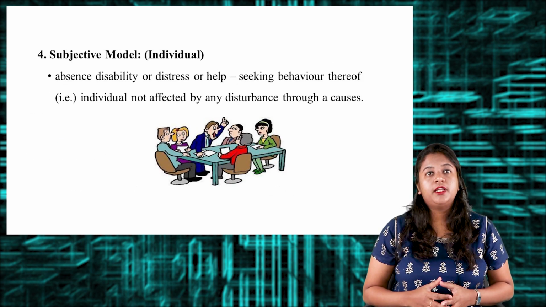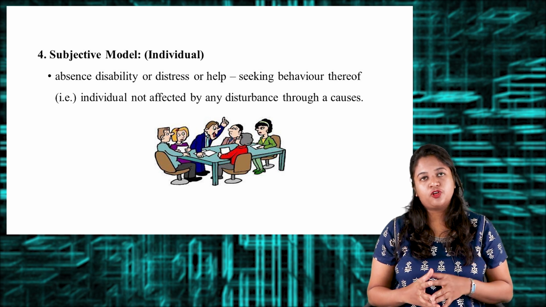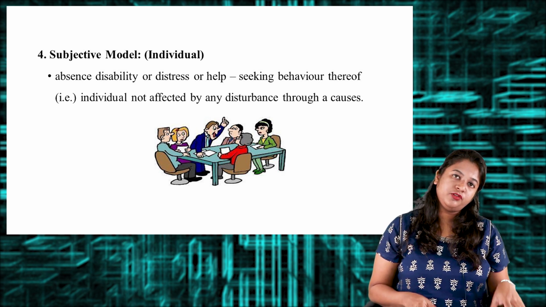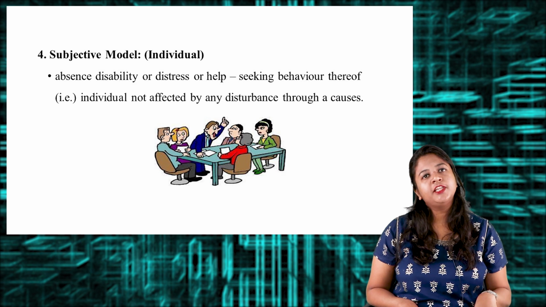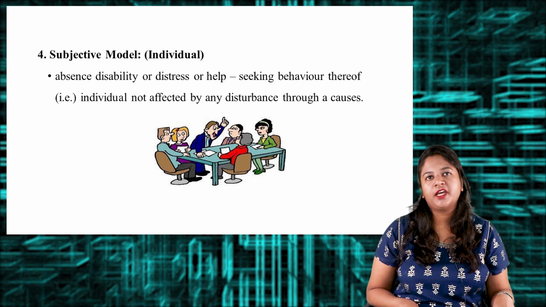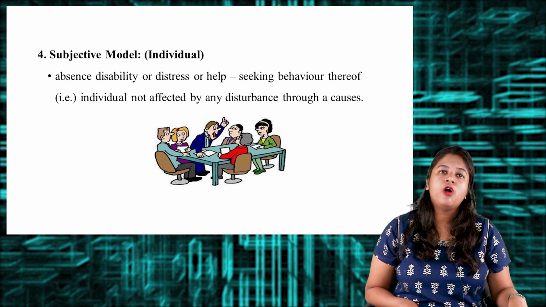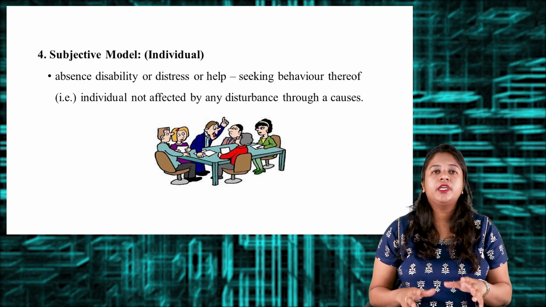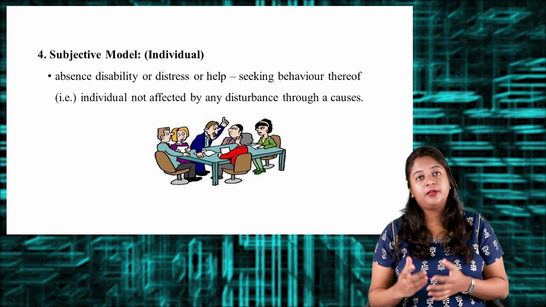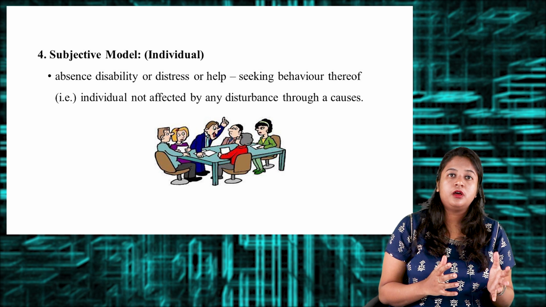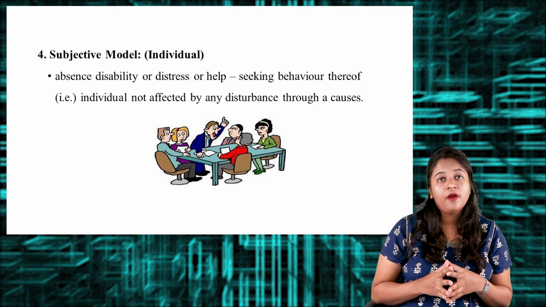The next model is the subjective model, otherwise called the individual model. According to the individual model, if the person does not have any kind of disturbance, disorder, or help-seeking behavior, that means he is functioning in a normal way.